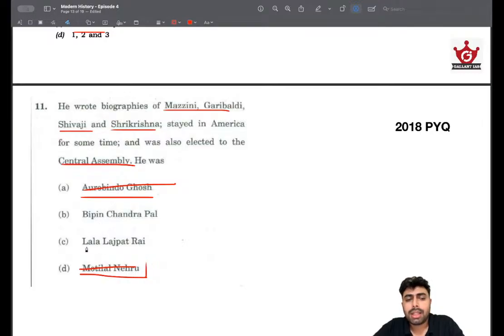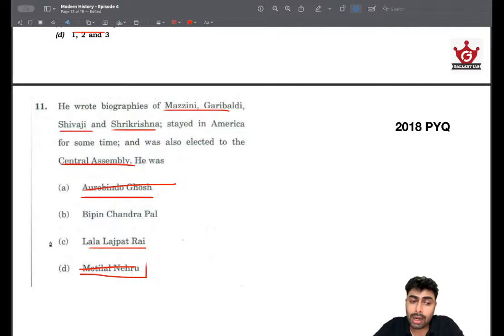Among these, Lala Lajpat Rai and Bipin Chandra Pal are very similar. We know that they were part of the Bal Lal Pal trinity, who were advocating a more extreme stance on the national struggle. So they both go well with this statement, like Mazzini, Garibaldi, Shivaji, Sri Krishna, they both can write something like this. This is where we need to know that Lala Lajpat Rai was the one who was elected to the Central Assembly.